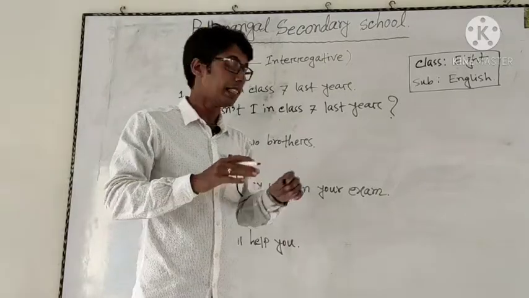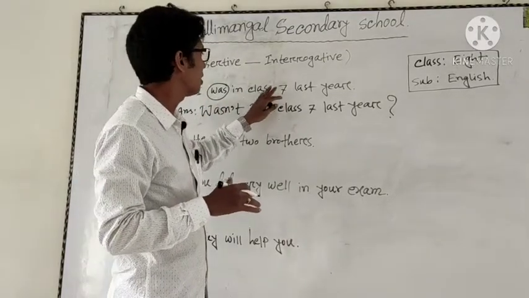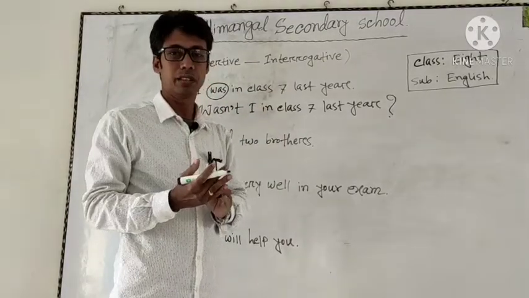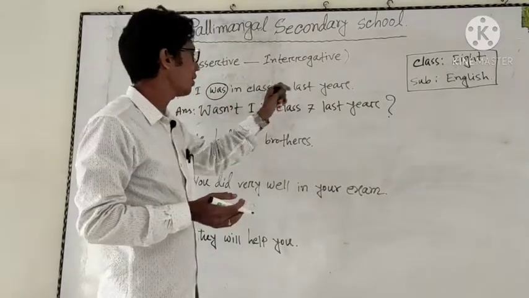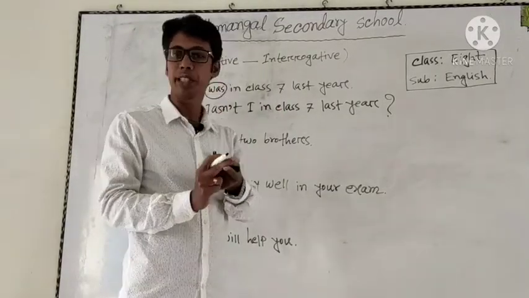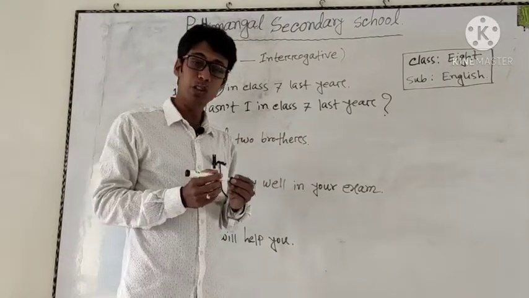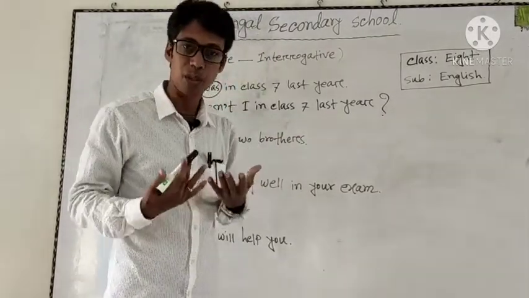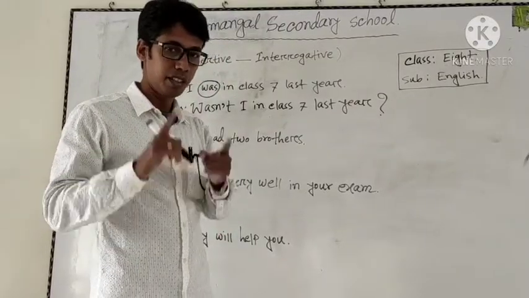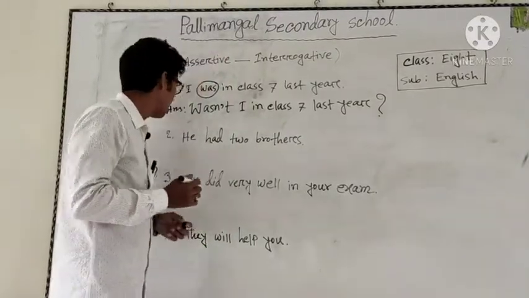According to meaning, the sentence bears the same meaning. I was in class 7 last year. গত বছর আমি সপ্তম শ্রেণীতে ছিলাম। Wasn't I in class 7 last year? গত বছরে কি আমি সপ্তম শ্রেণীতে ছিলাম না? তার মানে আমি সপ্তম শ্রেণীতে ছিলাম। Okay, got it? Yes, fine.